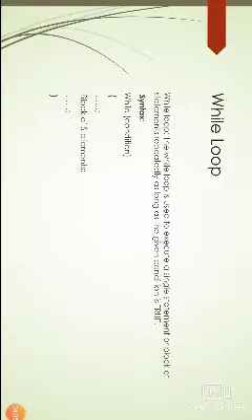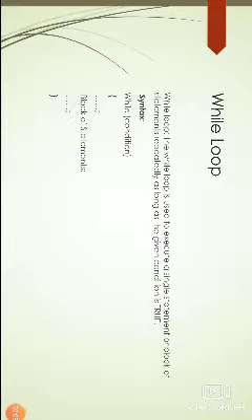So first one is the while loop. Here, the while loop is used to execute a single statement or block of statements repeatedly as long as the given condition is true. Once the condition is false, the loop will be terminated. So here is the syntax. While is a keyword. In parentheses, I am writing the condition.